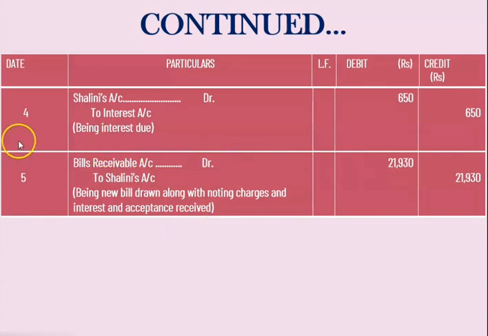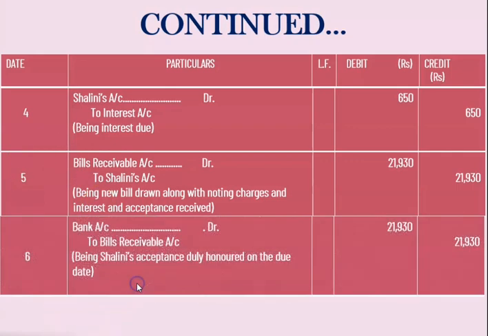So till here we have done the bill is endorsed and endorsed bill is dishonor and we have passed the journal entry till the dishonor of bill. Now let us see here what happened in the last part of the sum, that the bill is honored on the due date. It means Shalini has done the payment on the due date. Therefore, our entry is bank account debit 21,930 to bills receivable account 21,930, being Shalini's acceptance duly honored on the due date.